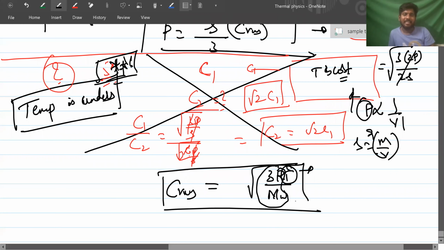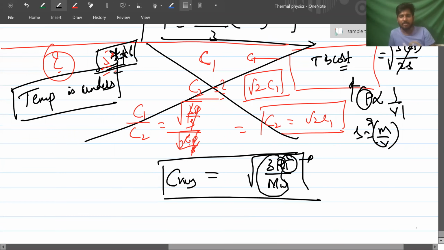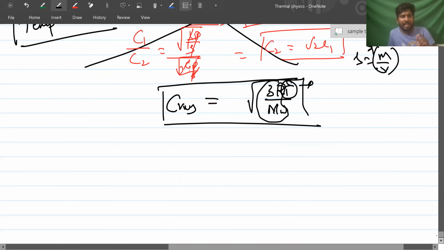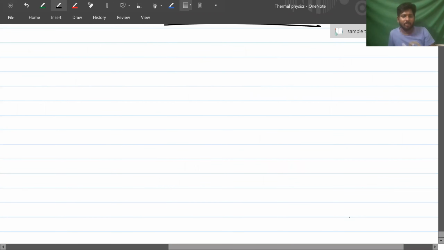So it's a direct relation with temperature, not with pressure and density. You need to check in the question whether temperature is kept constant or not. Got it? Shall I go ahead?